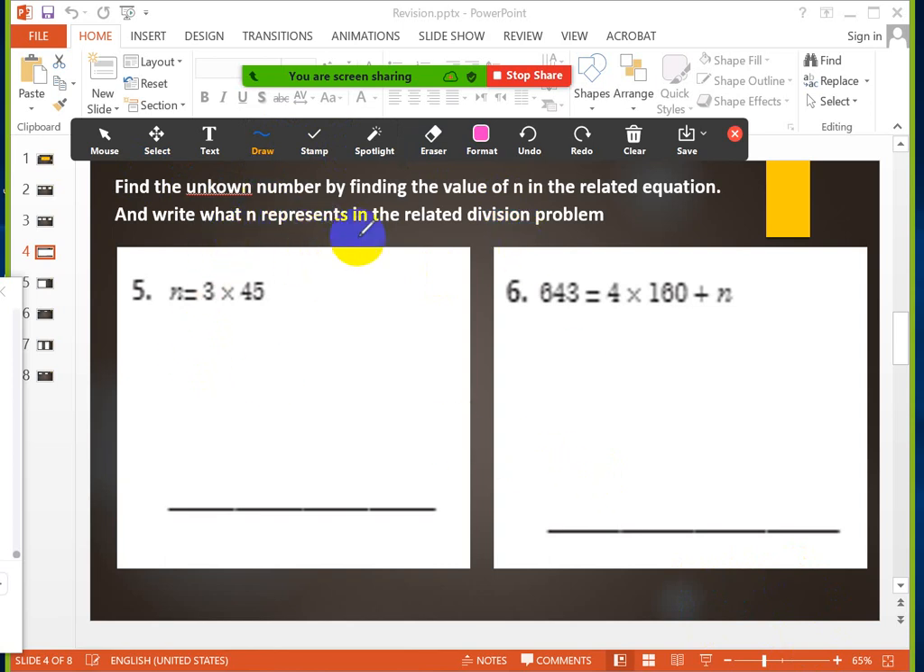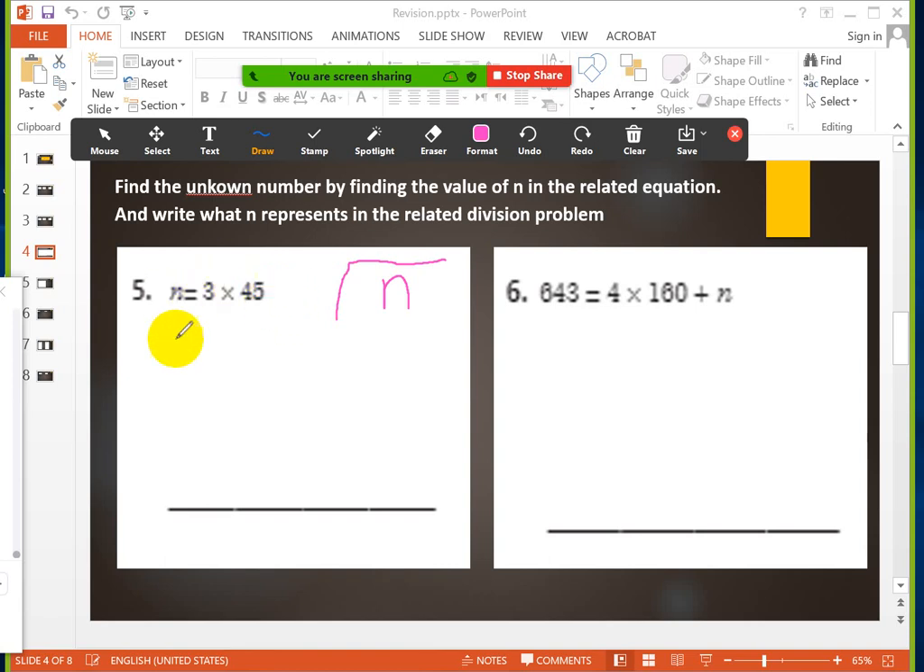Find the unknown number by finding the value of n in the related equation and write what n represents in the related division problem. Look, the division problem told me, you know this example in your book, you took it before. If you have n like this, and n equals 3 multiply 45. I think this is in your homework on page 97. So the value of n equals what?